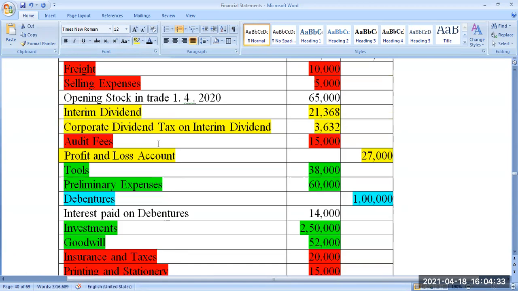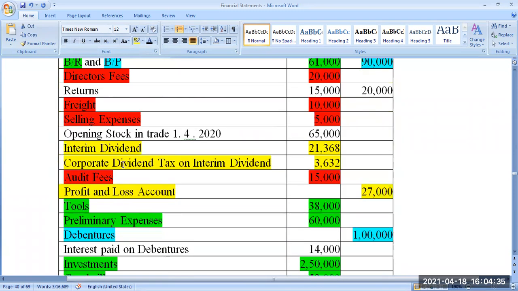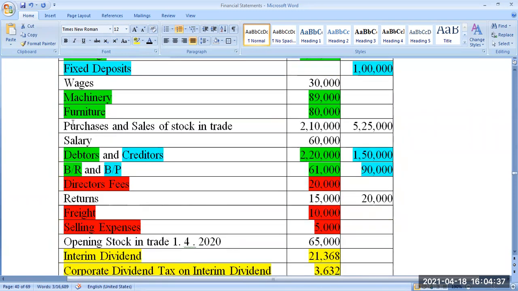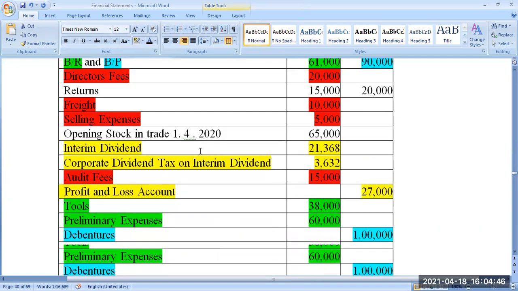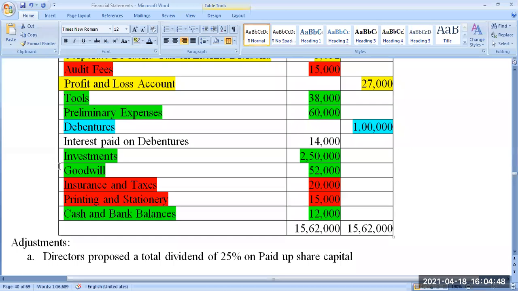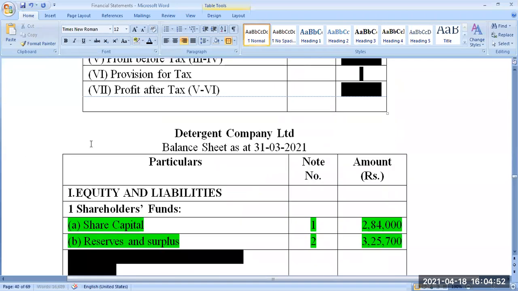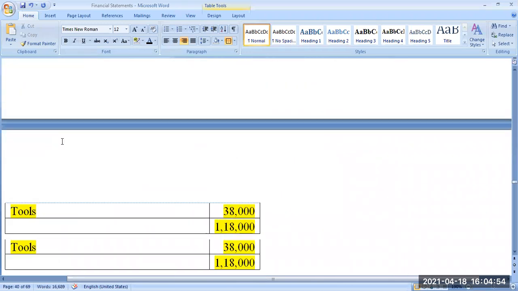Come to the trial balance. Where is the asset? Yeah, it is here. Look at this. These are the assets: machinery 89,000, furniture 80,000. Similarly, goodwill is 52,000. So on these three items, you have to find out the percentages.